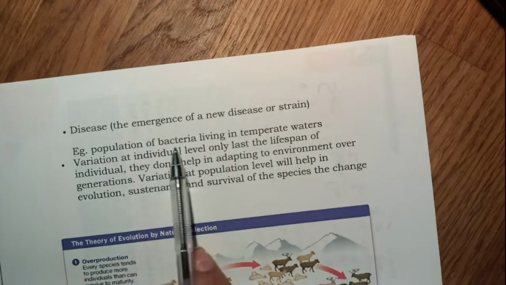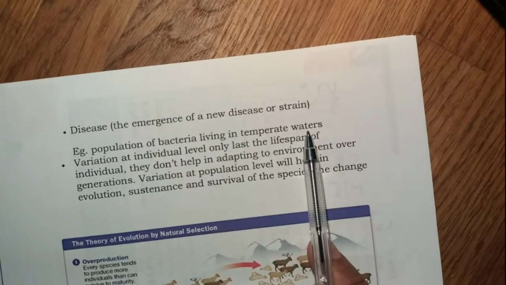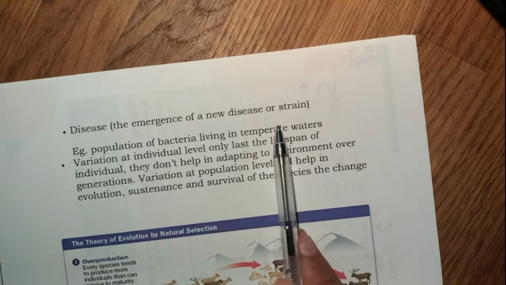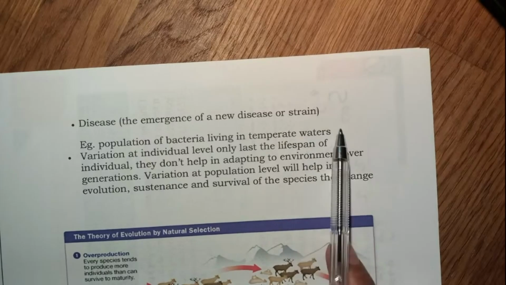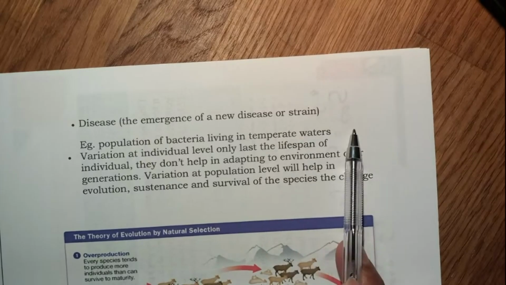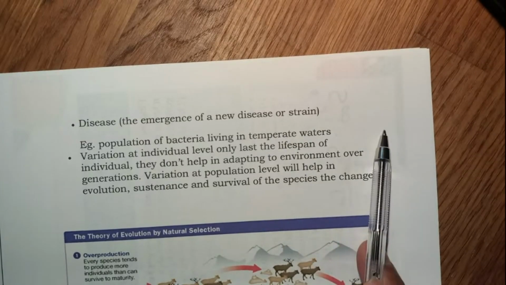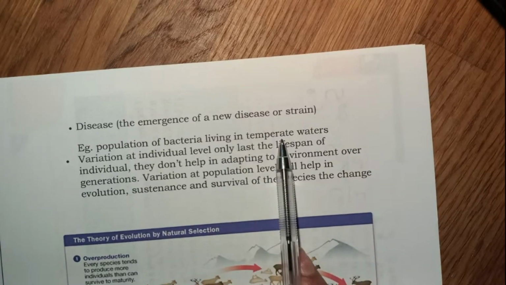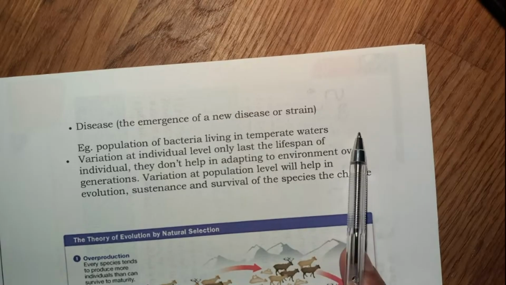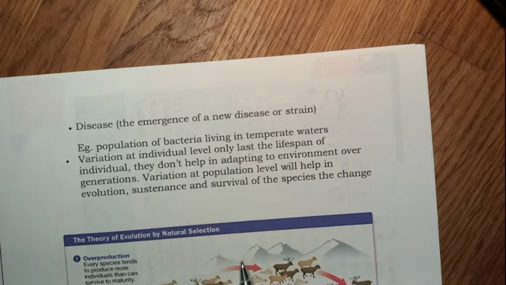Take a population of bacteria living in temperate waters. If the temperature goes up, certain bacteria will be able to sustain that high temperature and they can survive. But other bacteria may not tolerate the high temperature of the water and they will die. So the variation is important for continuation of the species.